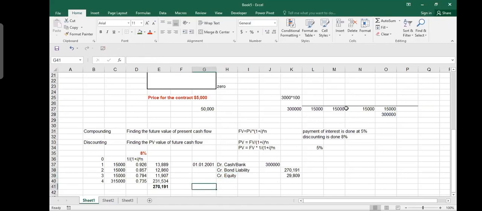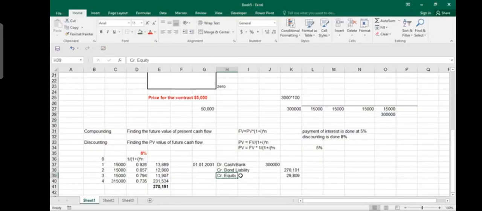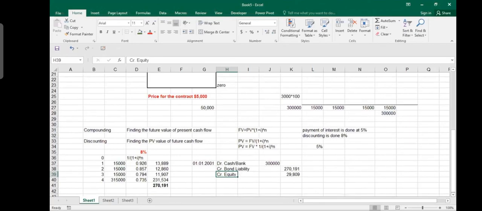Now you know that you have to pay. So why are we taking this balance to equity? That's my gain. That's my profit. That's my benefit. I'm not doing it for fun. If I take from you 300,000 and I give you 300,000, why do I do that? You get 5% on whatever profit. I also need to make something. Okay. So, sir, we cannot credit P&L on day 1. No. It's not operating profit. In P&L, you're taking your operating profits. Okay. Are we clear here?